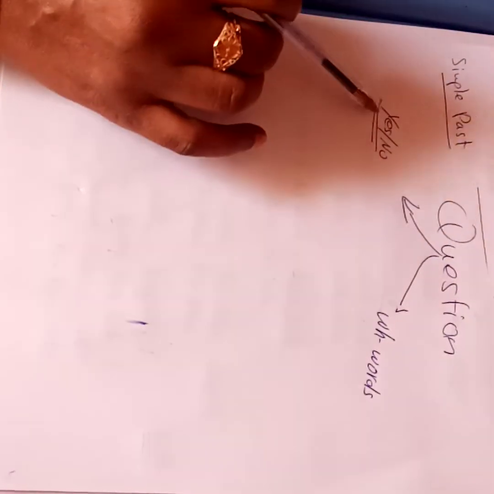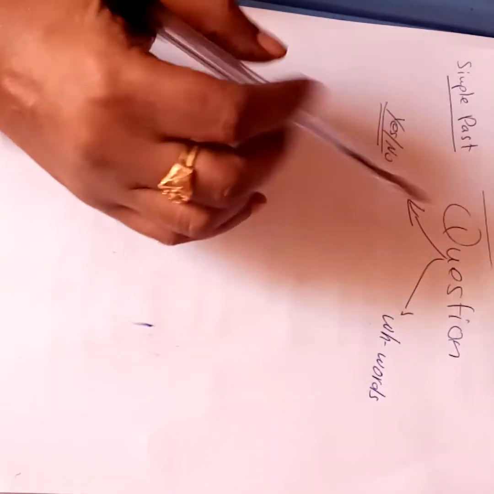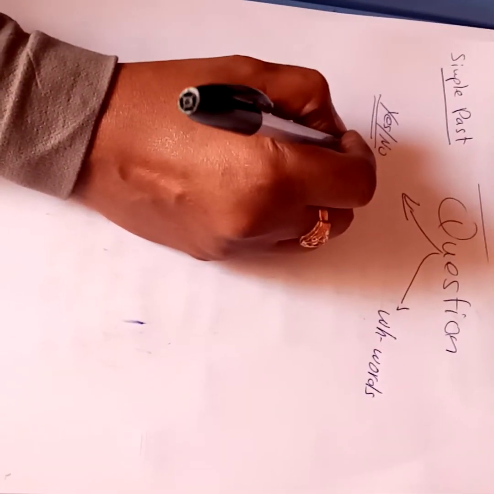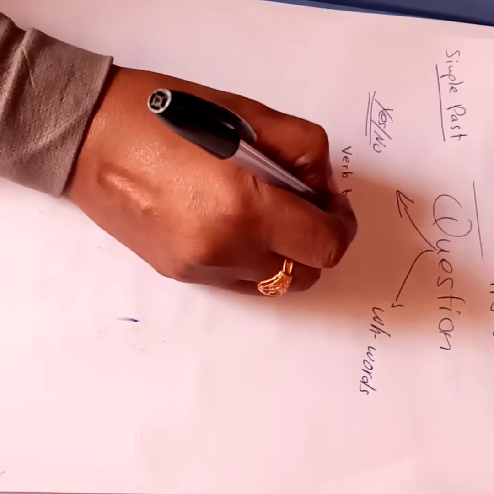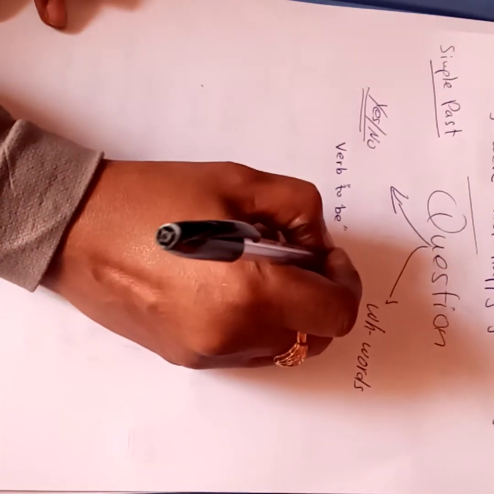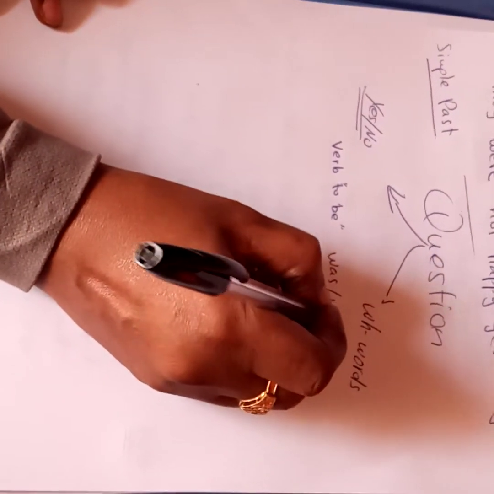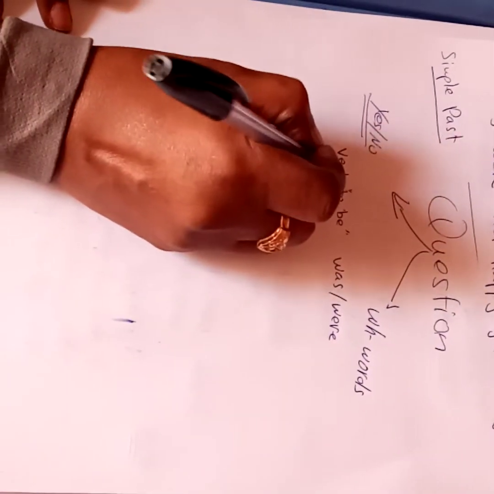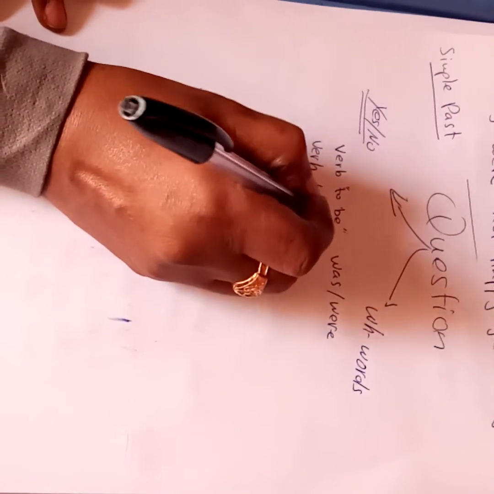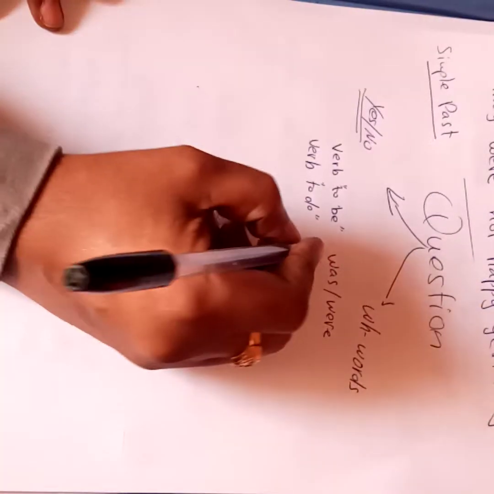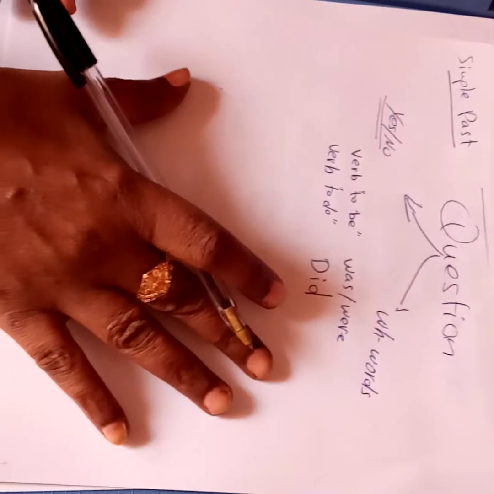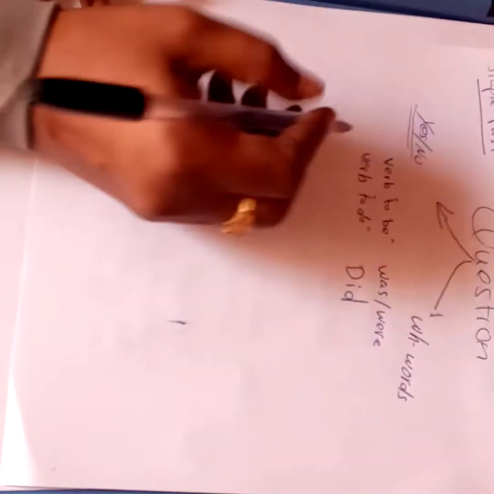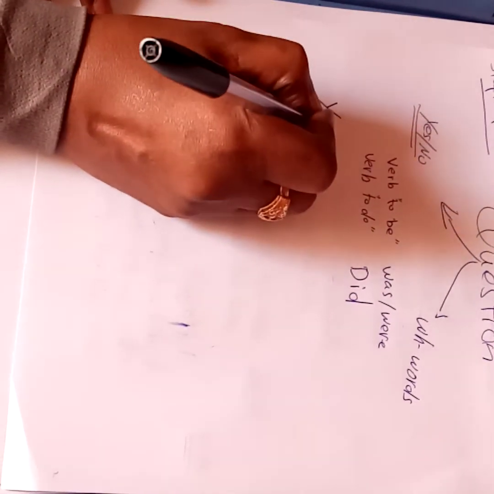When we have a yes or no question, our question should start with verb to be, either was or were, or verb to do in the past. Because we are in the simple past, we should start our question with did. Are you ready for this? Now let us see. If someone says yes,